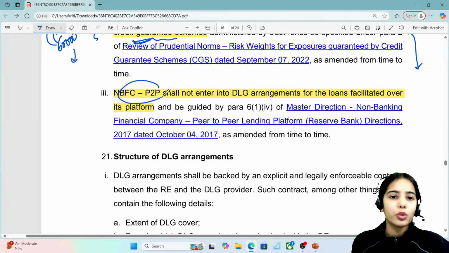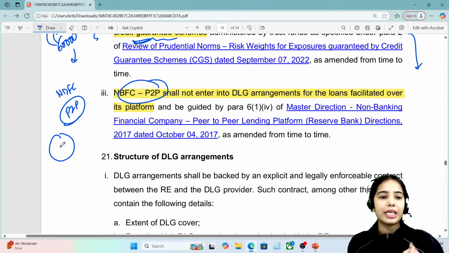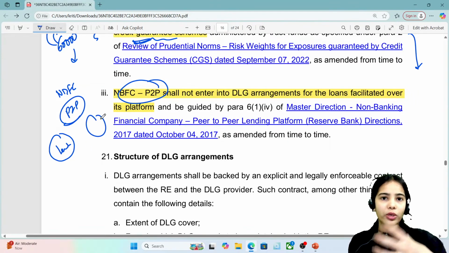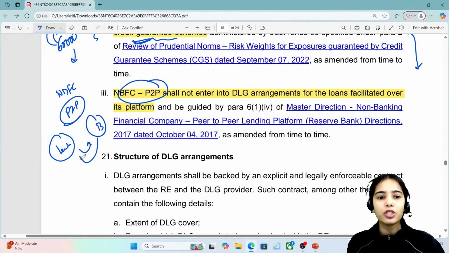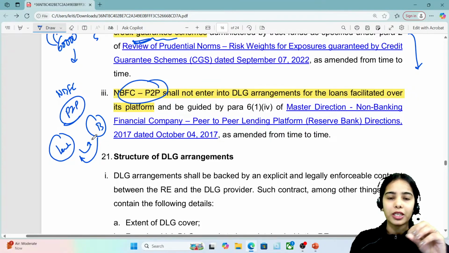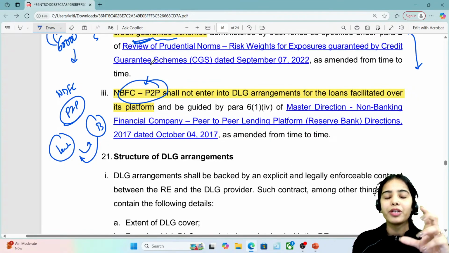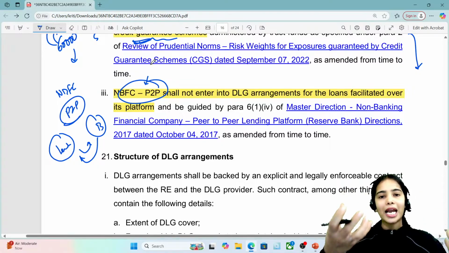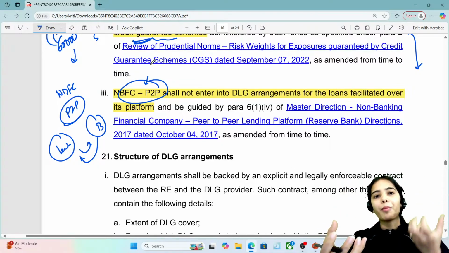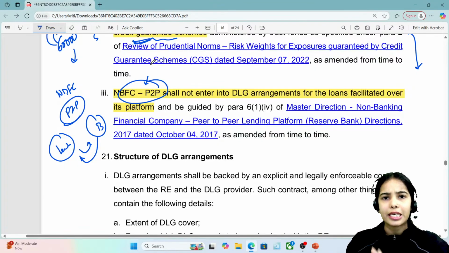Now, NBFC peer-to-peer. You know that there are NBFC peer-to-peer lending platforms in which people like you and me, who have money, can become the lenders, and people like you and me who do not have money become the borrowers. So it is person to person. This NBFC creates a platform where the people that have the money come as lenders, the people that do not have the money come as borrowers, and they do the transaction among themselves.